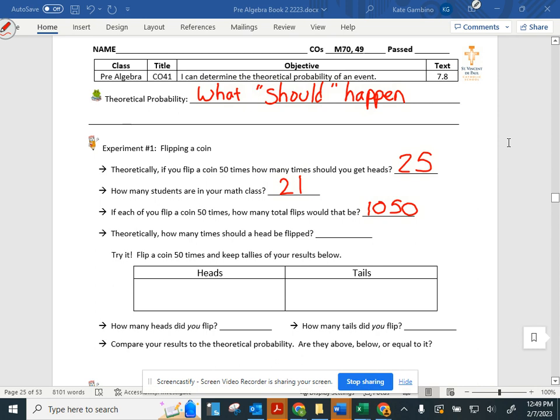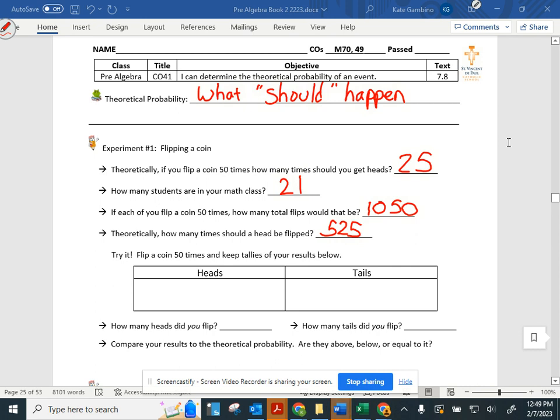Theoretically, how many times should heads be flipped? 525. How did you get that? 1,050 divided by 2 because it's only 50% chance of getting heads.